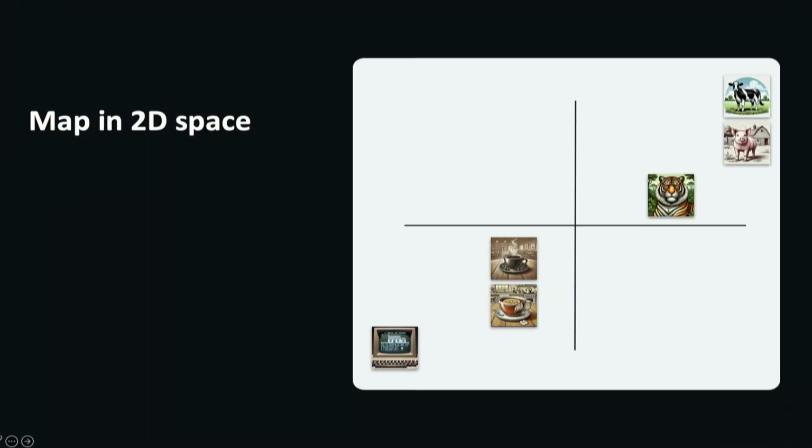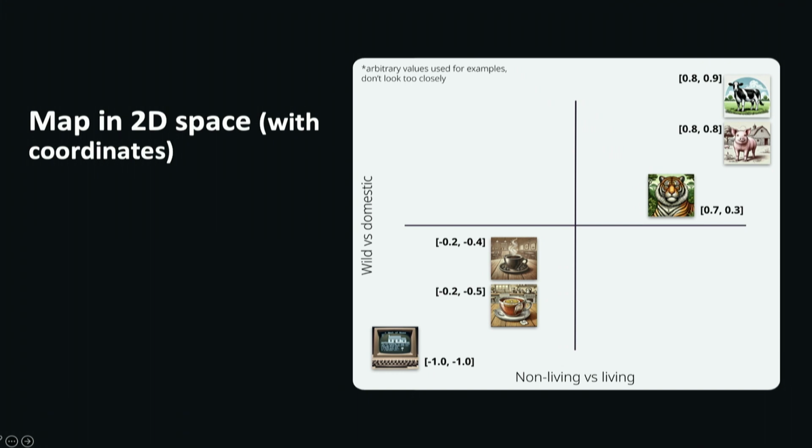So what we're going to do is take these items and map them in a very simple 2D graph, right? And then we're going to start to assign some values to them. If you take a look at that, on the y-axis, my vertical axis, you see wild versus domestic, and on my bottom x-axis, we have non-living versus living. So just assigning some very simple properties, and then assigning numeric values for those properties, right?